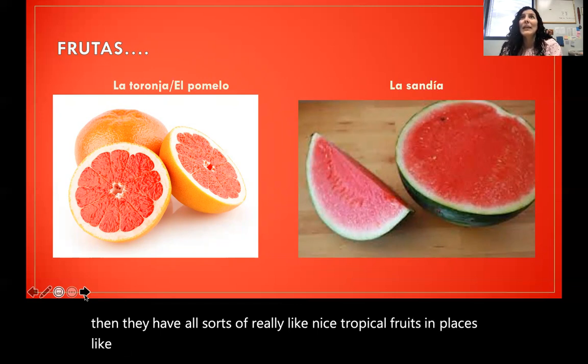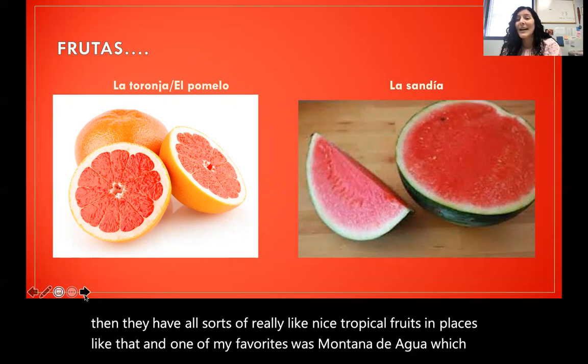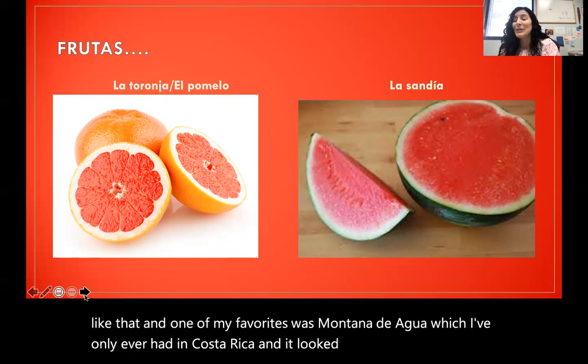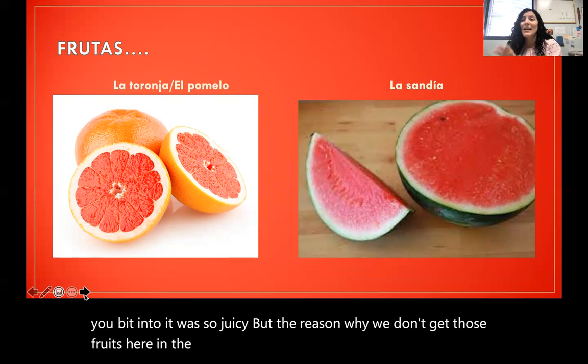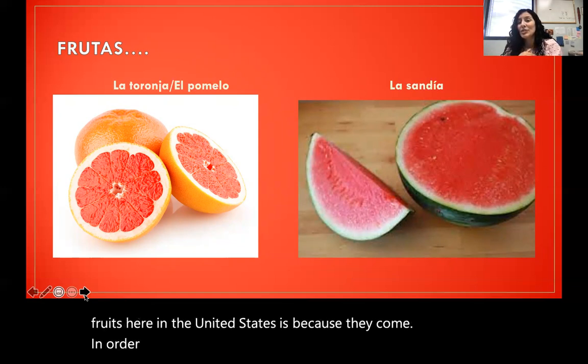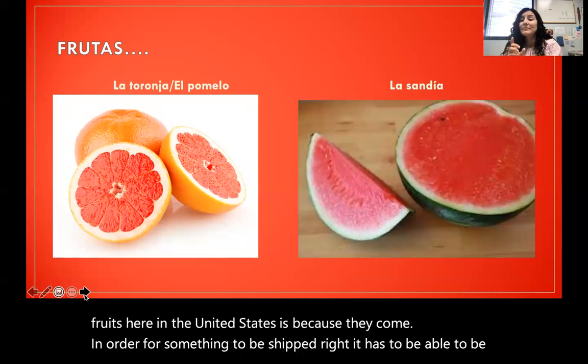And one of my favorites was manzana de agua, which I've only ever had in Costa Rica, and it looked like a red pear, but when you bit into it, it was so juicy. But the reason why we don't get those fruits here in the United States is because in order for something to be shipped, right, it has to be able to be transportable in a cooler.